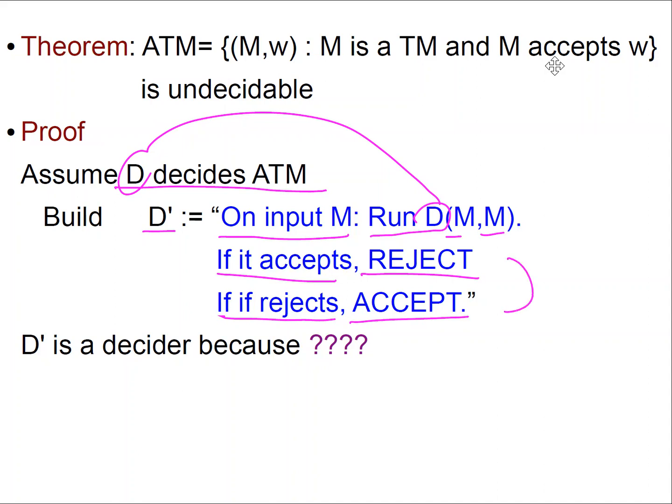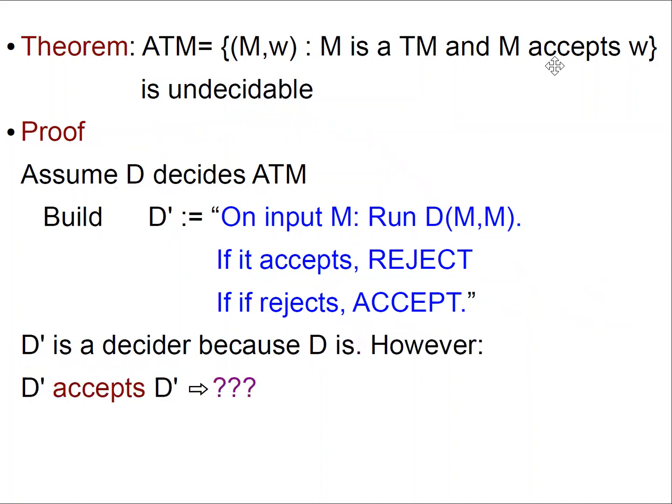So it's going to flip the answer. First question: is D prime a decider? I claim it is. And that's because, well, look at what I did. D is a decider. All I'm doing is running D and complementing the answer. You're just doing simple stuff.